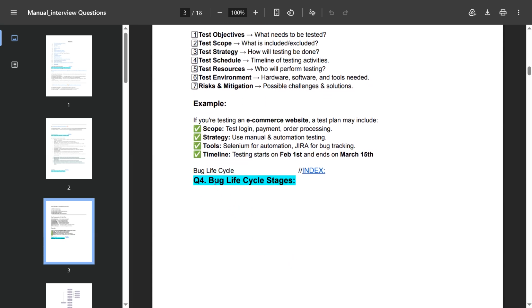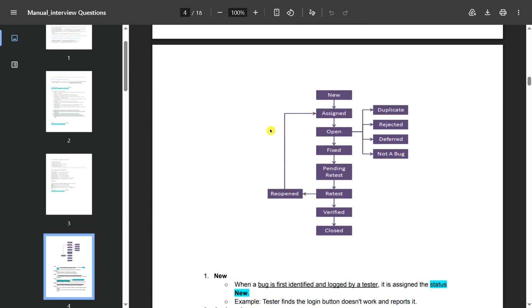Okay, and this is another most asked question: bug life cycle. Can you explain the bug life cycle? You can explain it like this: new, assigned, open, fixed. This is the structure of the bug life cycle.